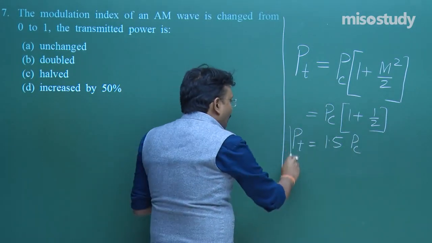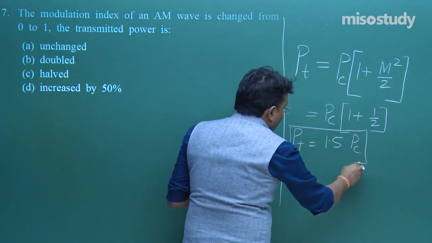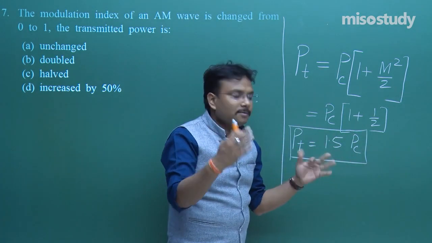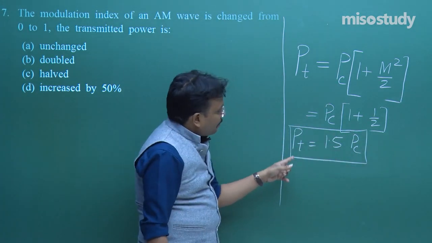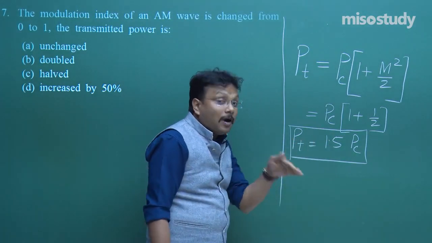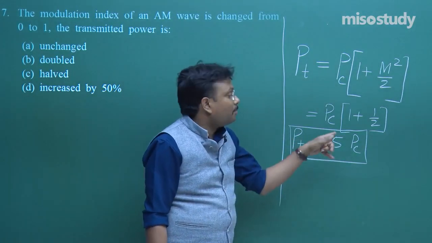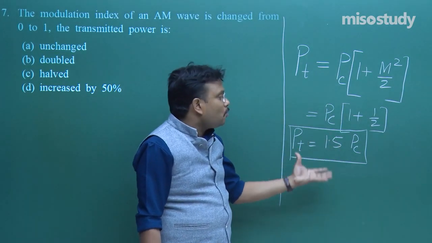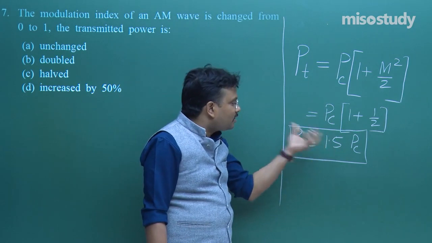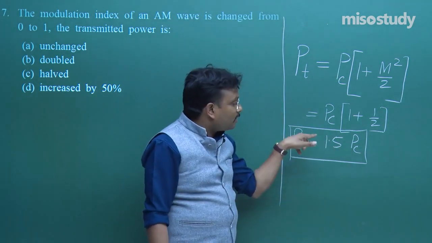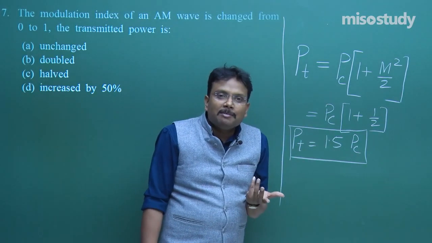Now, if you have proper understanding, then from here onwards no calculation is required. You may say percentage increase in power is 0.5 upon initial 1 multiplied by 100. But if you are not pursuing that way, you can simply say initially the power was 1, now it is 1.5, so the increment is 0.5.